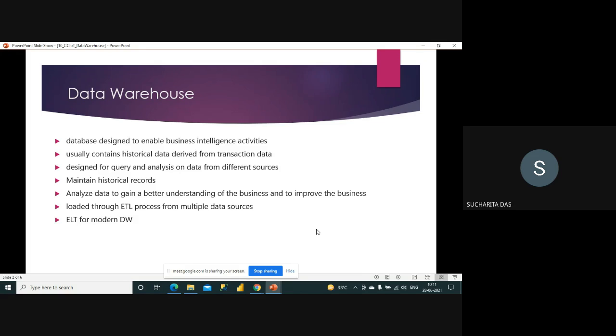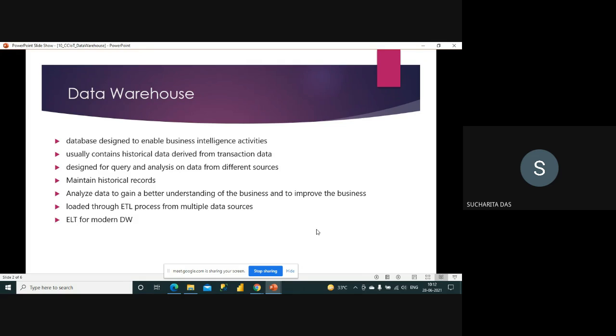Generally we keep not the current data, not the transaction data, but the historical data in the warehouse, designed for query and analysis on data from different sources. It's like a warehouse, which is the literal meaning. A warehouse is where companies keep their materials, their finished products, or huge things for storage. Here also it is the same: we accumulate data from different sources in the warehouse, so that query and analysis can be done on the data.